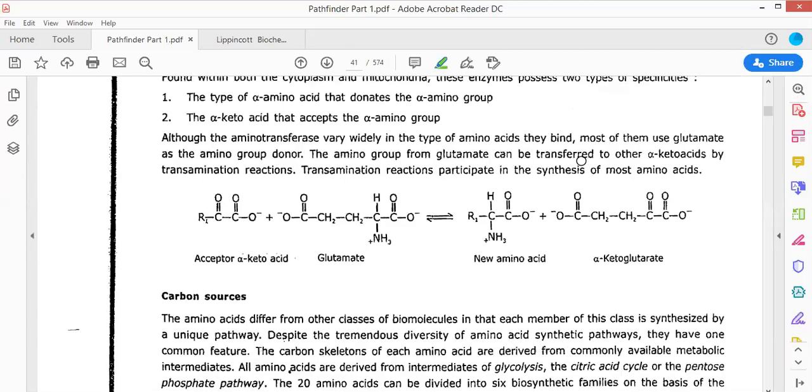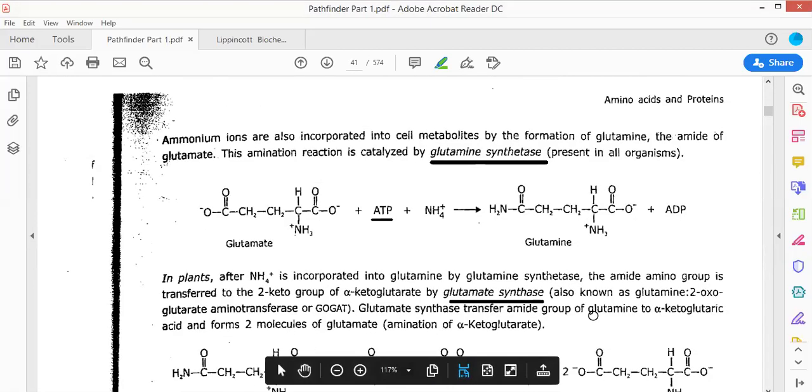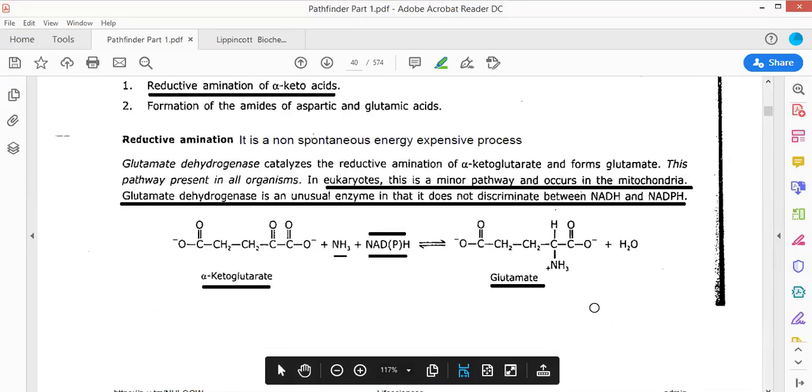I'm not getting the query. If there is a query, please do write once more. So can you please explain about the third reaction again? Please always mention the name of the enzyme that you were talking about, which is first, which is third. You're probably talking about this particular reaction, because this is the third reaction.